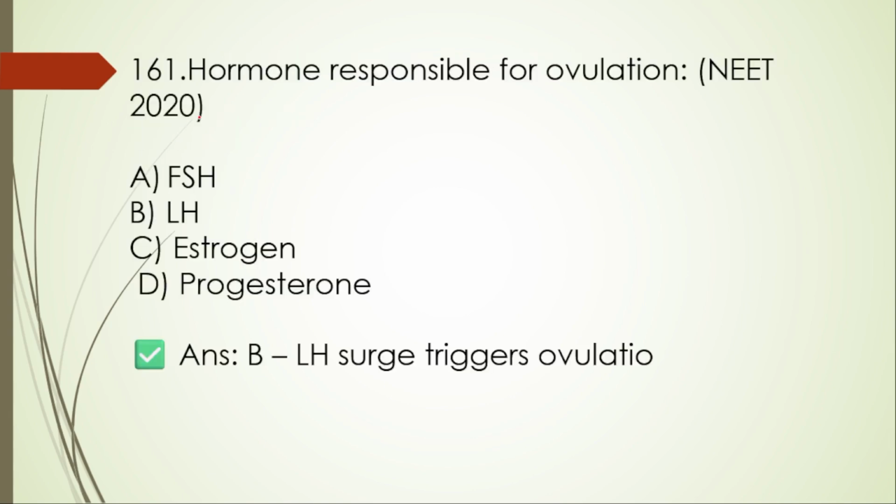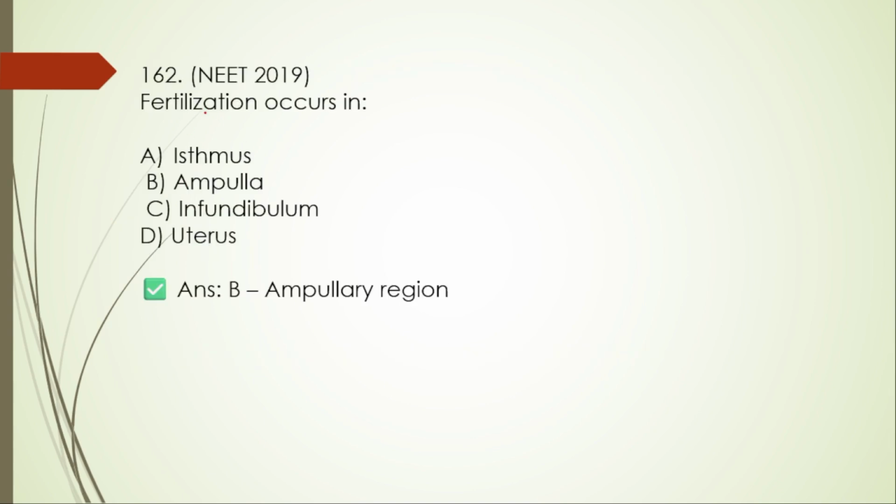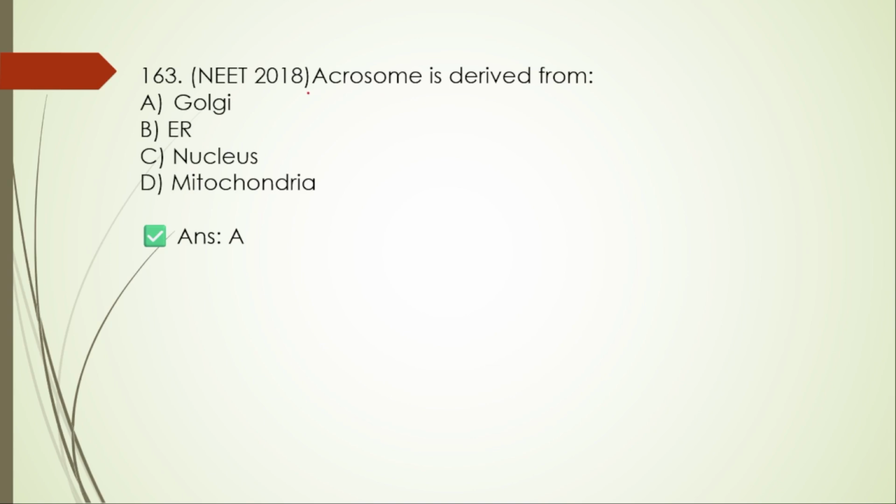Next, from now onwards, 161 onwards, we are going to discuss the PYQs. Hormone responsible for ovulation, LH. Fertilization occurs in ampulla. Acrosome is derived from Golgi.